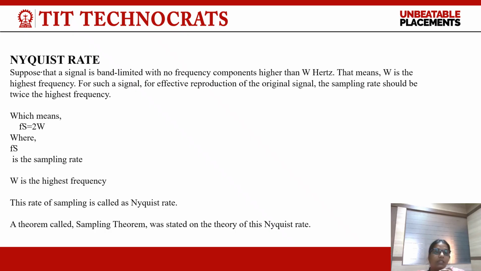Now, Nyquist rate. Let us understand what is Nyquist rate. Suppose that a signal is band limited with no frequency components higher than W hertz. That means W is the highest frequency. For such a signal, for effective reproduction of the original signal, the sampling rate should be twice the highest frequency, which means Fs equals 2W, where Fs is the sampling rate and W is the highest frequency. This rate of sampling is called the Nyquist rate. A theorem called the sampling theorem was stated on the theory of this Nyquist rate.